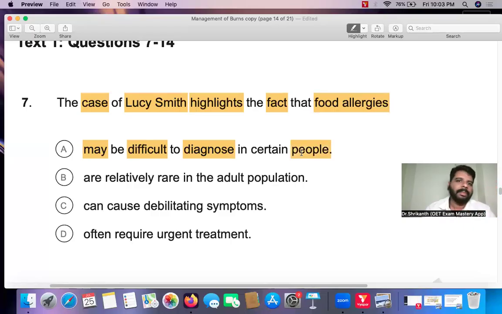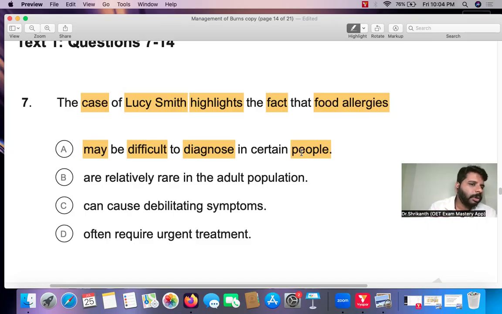That is, in some people it is very easy to diagnose food allergies, but in some people it may be very, very difficult. To make us understand that information, he is using Lucy Smith's case. That is the purpose of Lucy Smith's case.